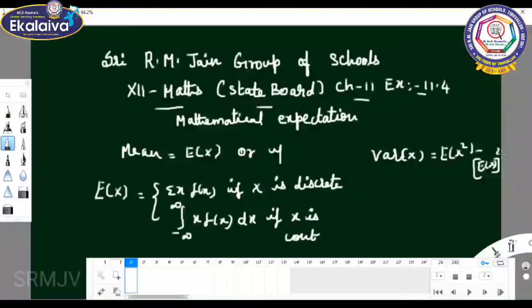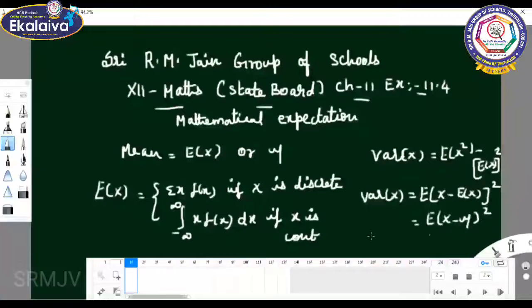Otherwise we write variance of x equals E of x minus E of x the whole square, or E of x minus mu the whole square.